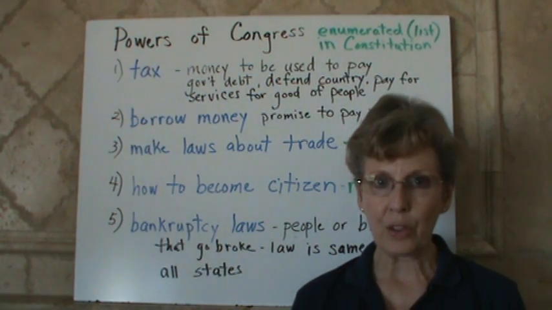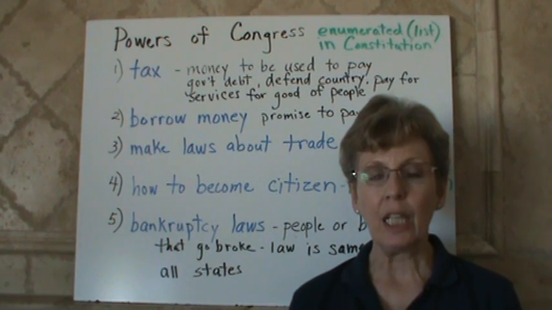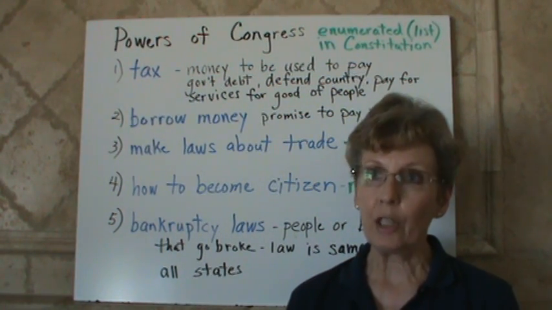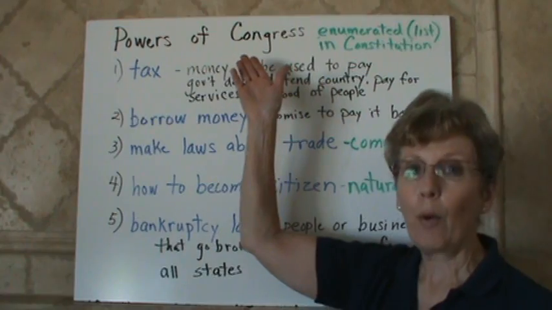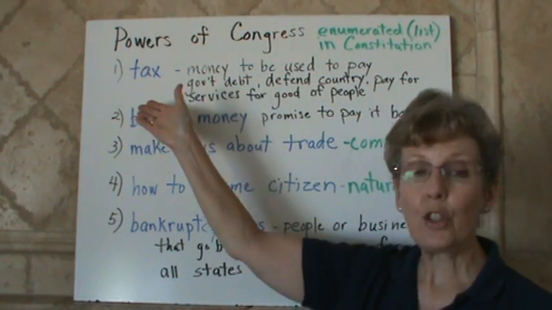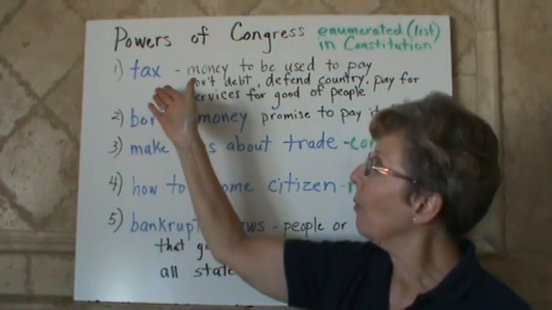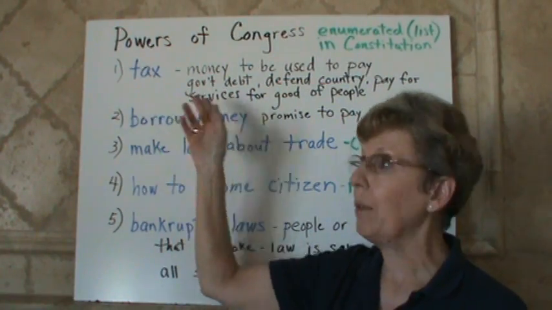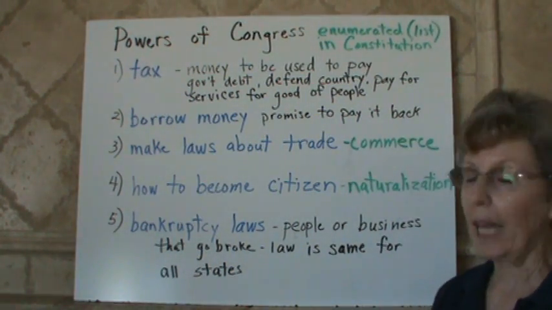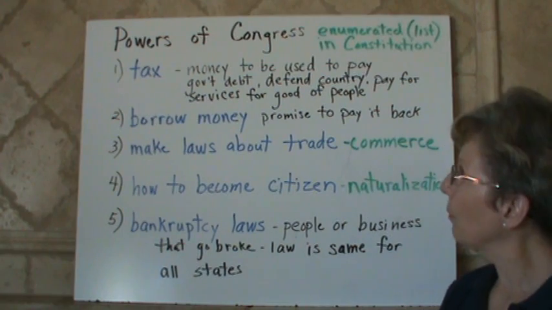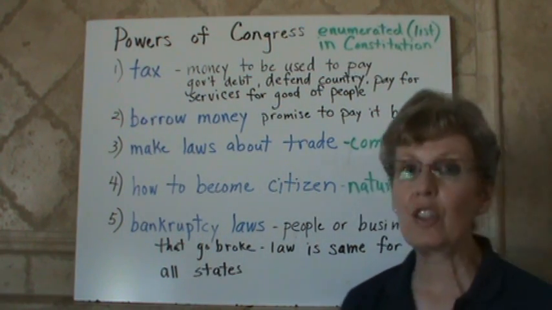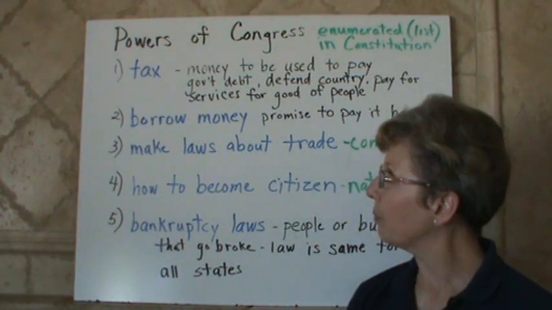There are many powers that Congress is specifically given in the Constitution. And here is the list. These are the powers of Congress. The first is to tax. The money that is collected from taxes may be used to pay government debt, to defend our country, and to pay for services that are for the good of the people.